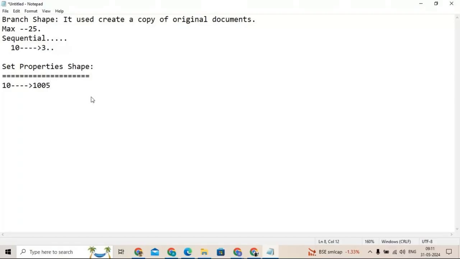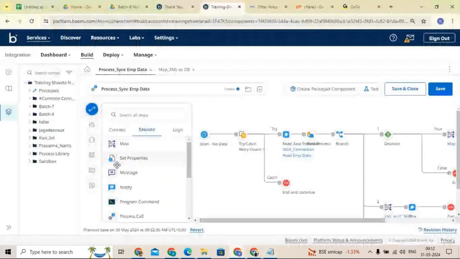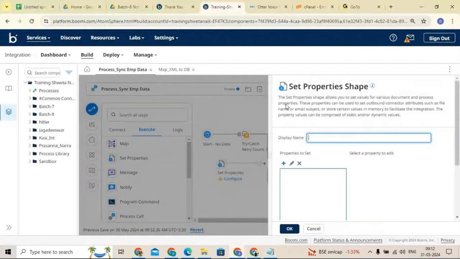In later stages I want to use this ID as a reference to pull the data from any particular application, or send only this particular field to the target system. Likewise, if you want to set any value for later stages, we can use the Set Properties shape and store the values. Here, if I open Set Properties, the shape allows you to set the values for various document and process properties. These properties can be used to set outbound connector attributes such as file name or email subject, or store certain values.